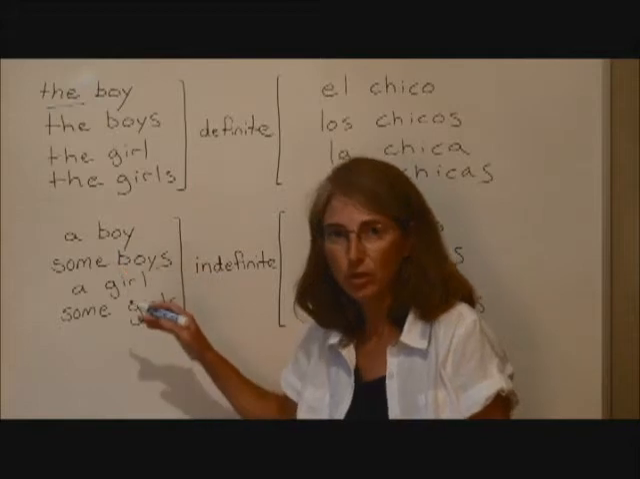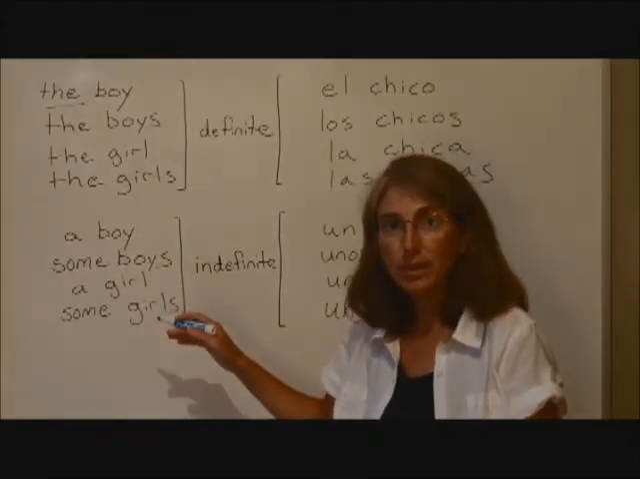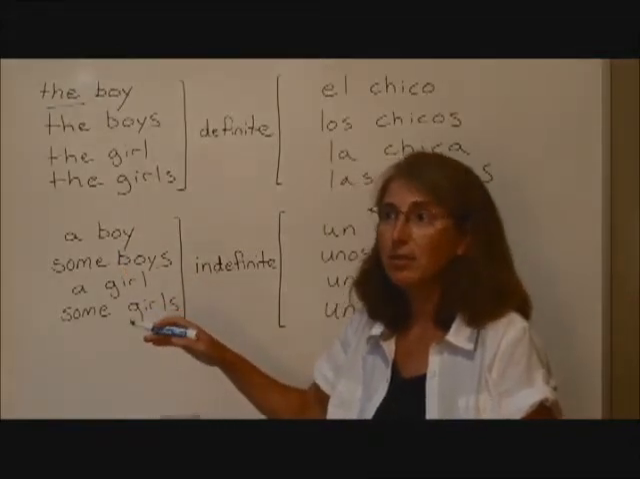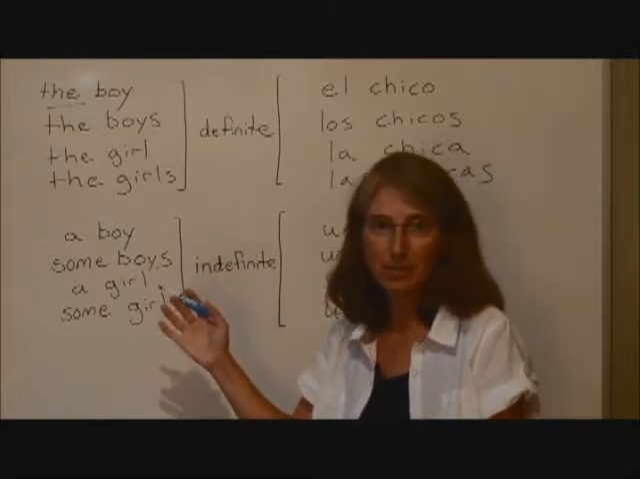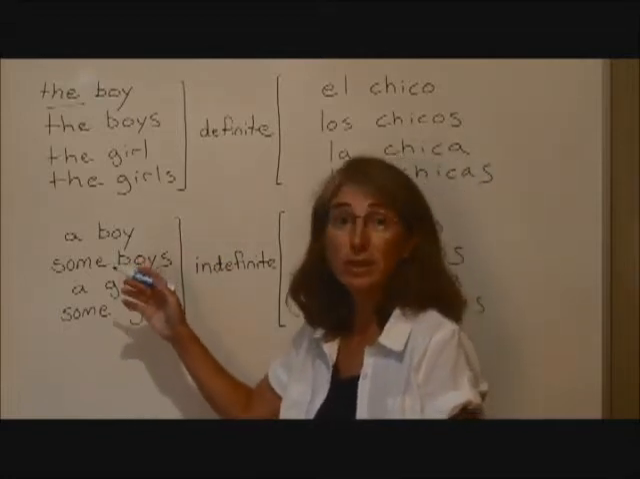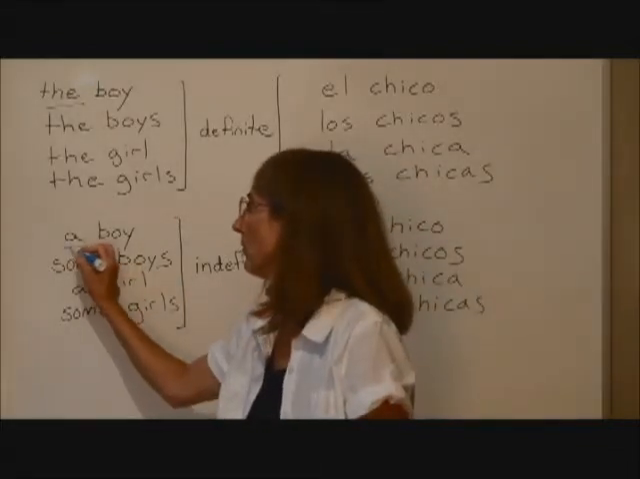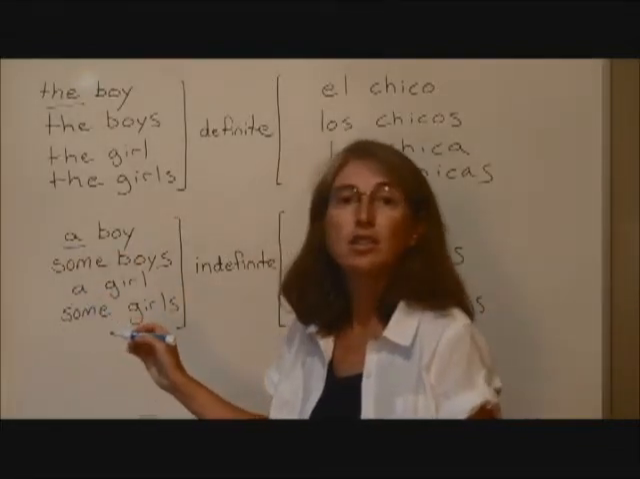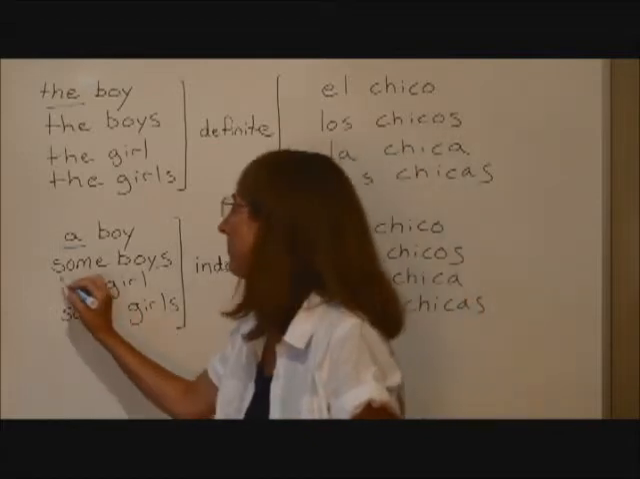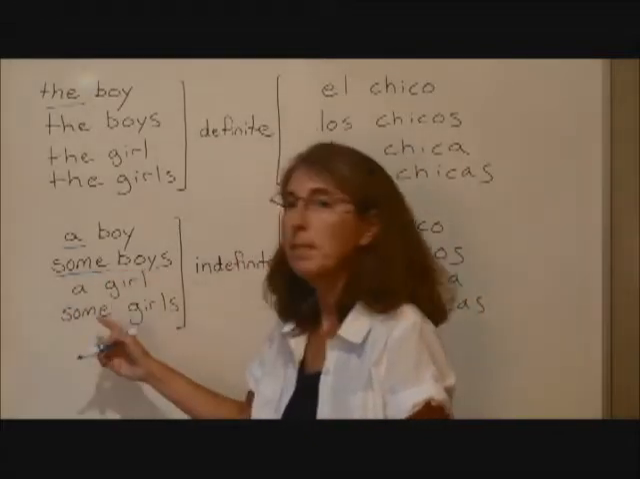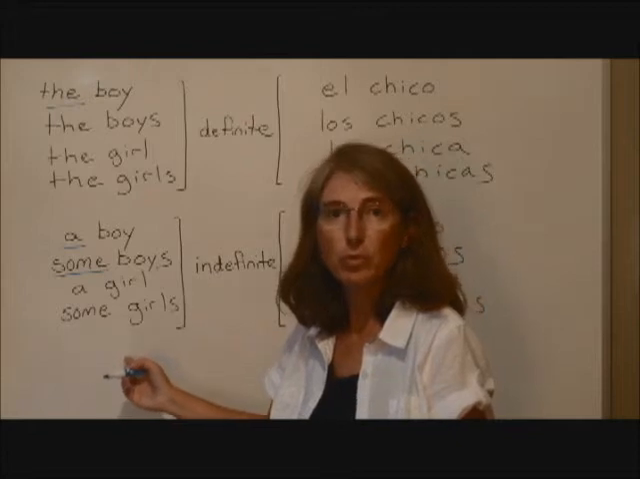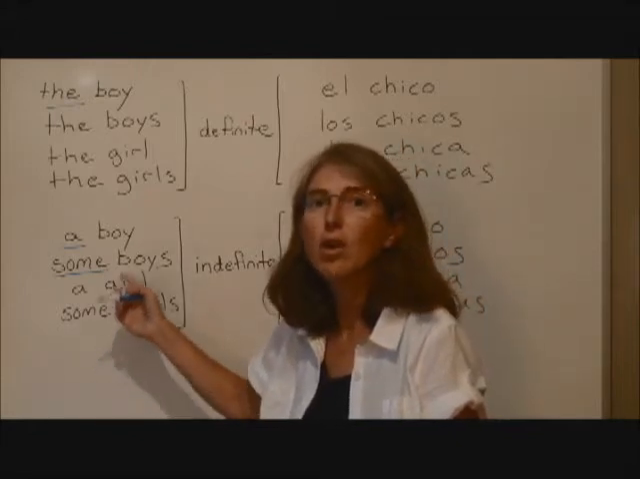Now we have indefinite articles in English also. Indefinite means just kind of a non-specific noun. So one indefinite article we have is a boy. Some boys. A girl, some girls. Okay, these are our articles in English.